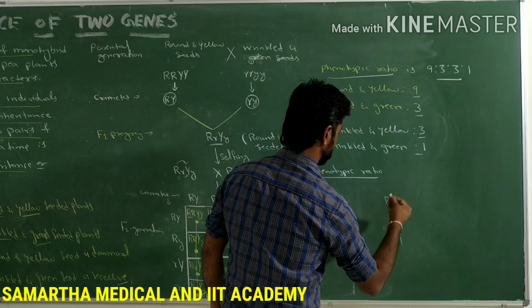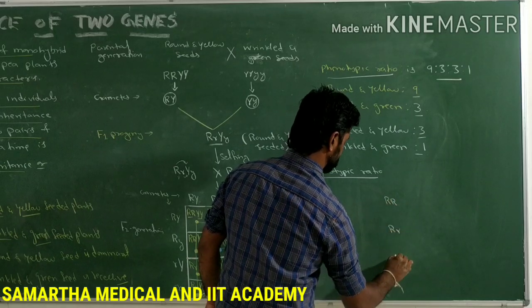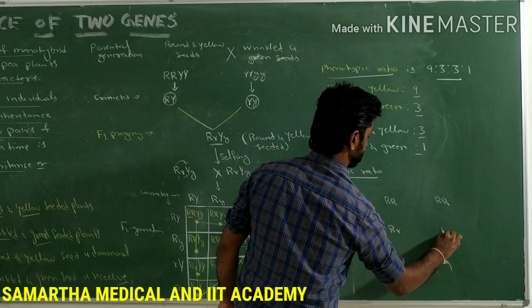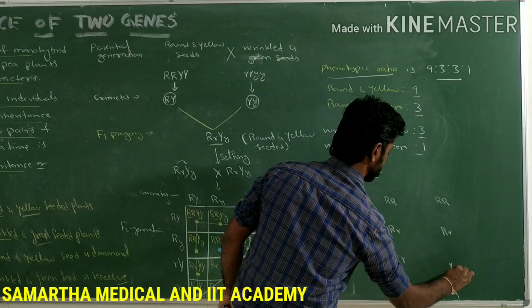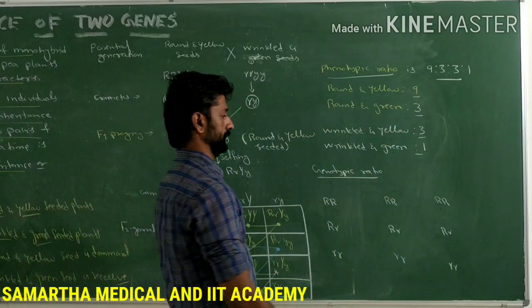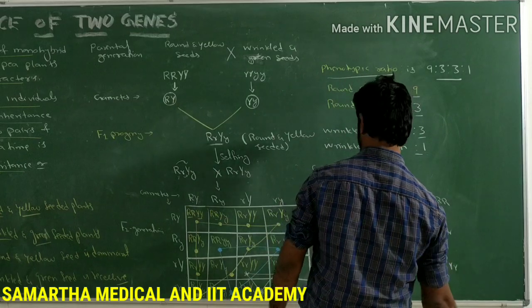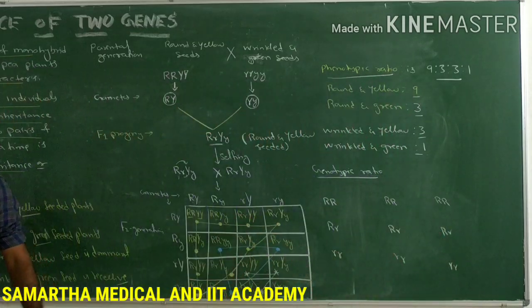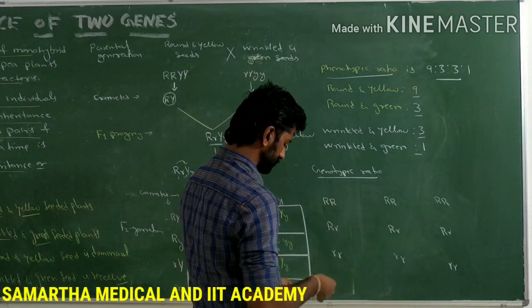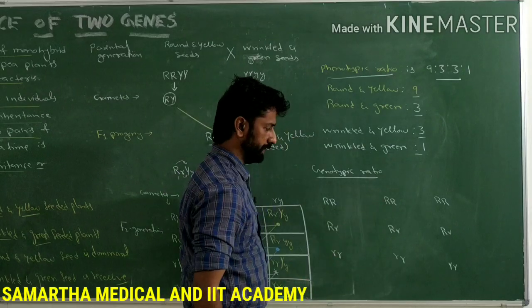Again, capital R, small r, and so on. So these are the possibilities we can write. Total how many possibilities are there here? 9 are there, right? So this is for the seed shape.